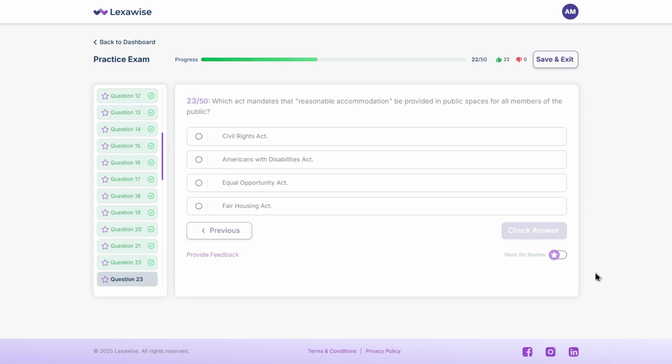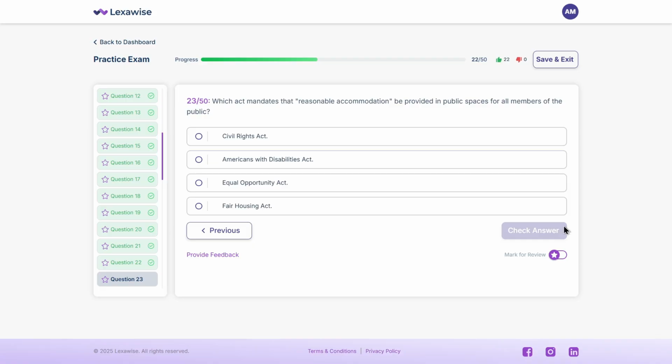Next question. Which act mandates that reasonable accommodation be provided in public spaces for all members of the public? A. Civil Rights Act. B. Americans with Disabilities Act. C. Equal Opportunity Act. D. Fair Housing Act. Take your time.